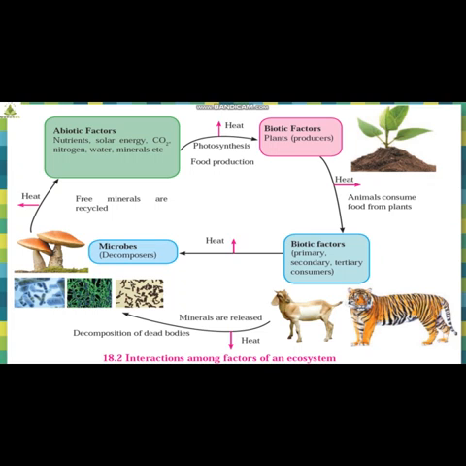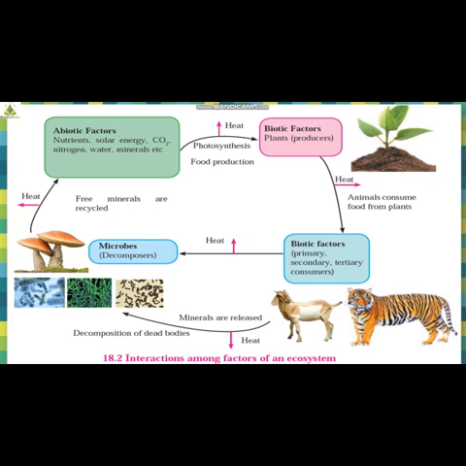Students, let me tell you that the decomposition process is a very complex process, because whatever complex substances are there are broken down into simple ones. Now these simple ones will be abiotic factors which are released into the soil and the atmosphere. That means complex organic to simple inorganic substances are formed by microbes or decomposers. So a lot of minerals are released inside the soil. Okay, so microbes, decomposers is understood. Now free minerals are recycled here.